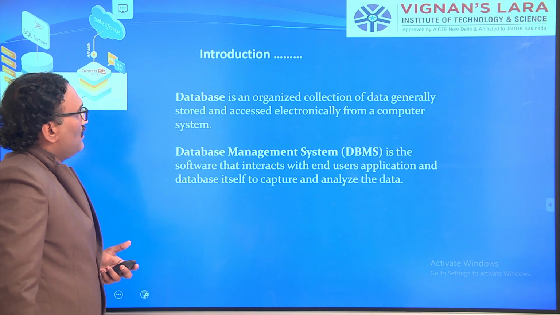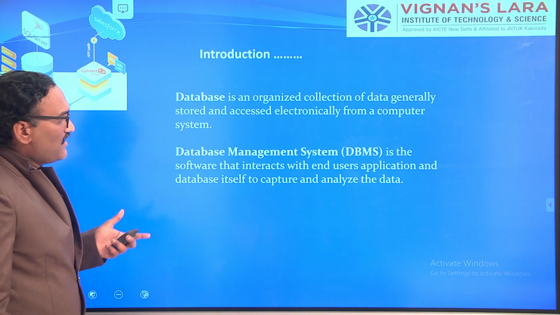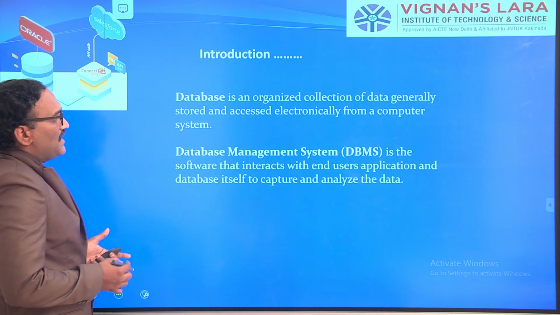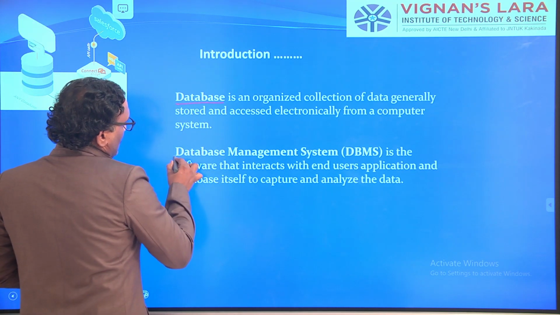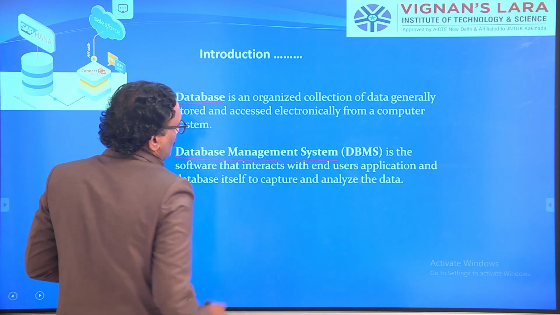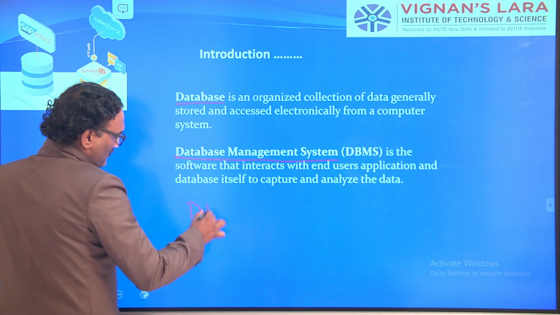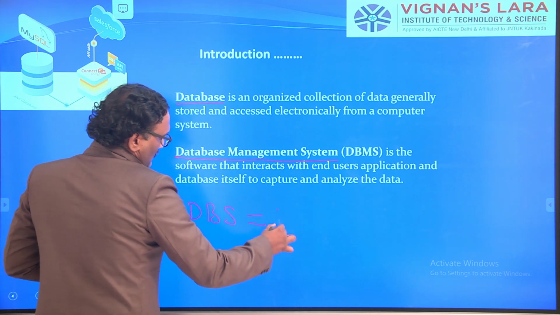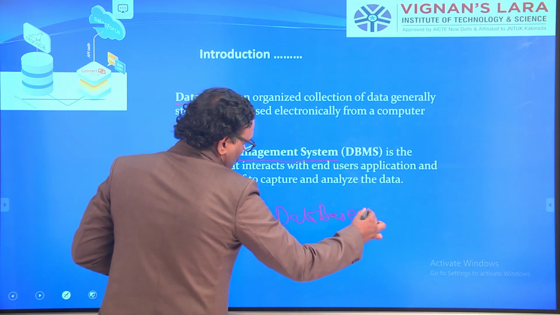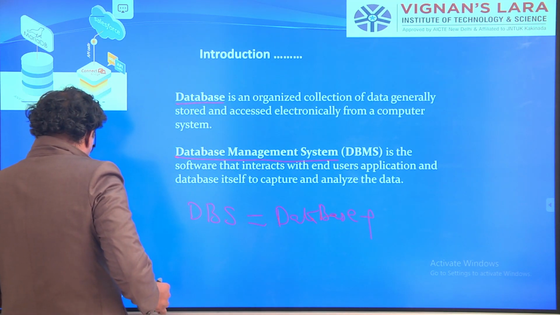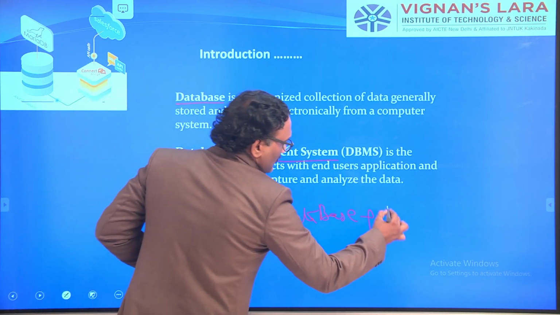In this model, we identified some parameters: database and database management systems. Database system is the combination of database plus DBMS.